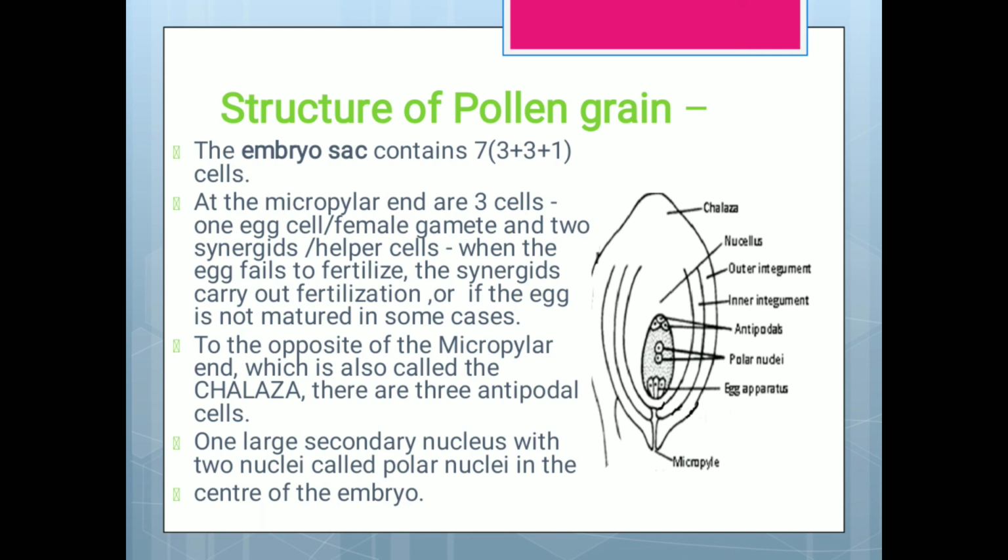When the egg fails to fertilize, or if the egg is not mature in some cases, synergids carry out fertilization. At the opposite end to the micropylar end, which is also called the chalaza, there are 3 antipodal cells. And in the center of the embryo sac is one large secondary nucleus with 2 polar nuclei.